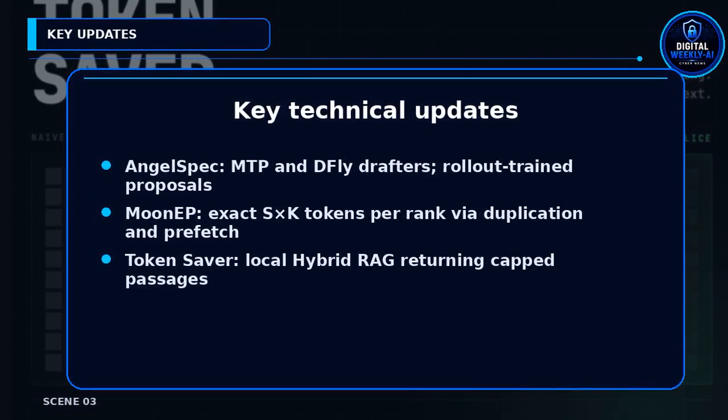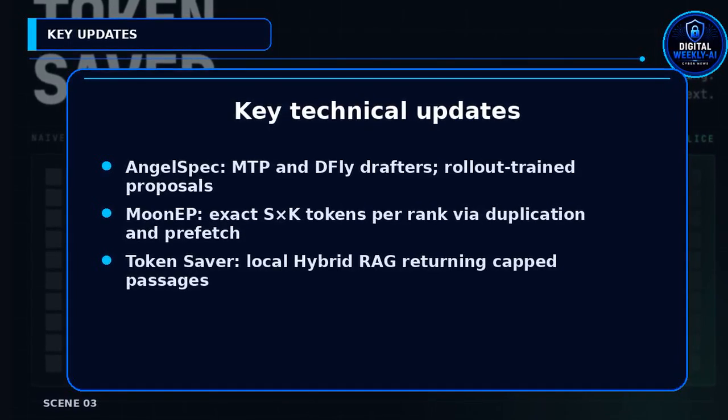AngelSpec speeds inference with lossless speculative decoding and ships 2 drafters, MTP and DFly for code and math. MoonEP reduces MoE communication variance by ensuring each rank receives exactly S times K tokens, using planning and prefetching. Token Saver runs a local hybrid RAG pipeline, so Claude receives only capped passages from local files.